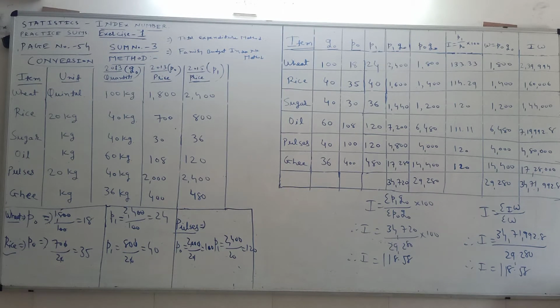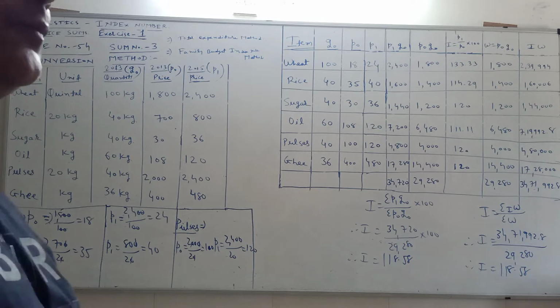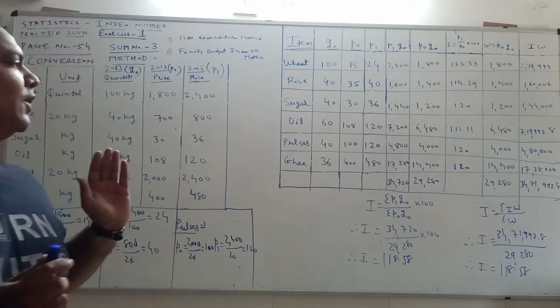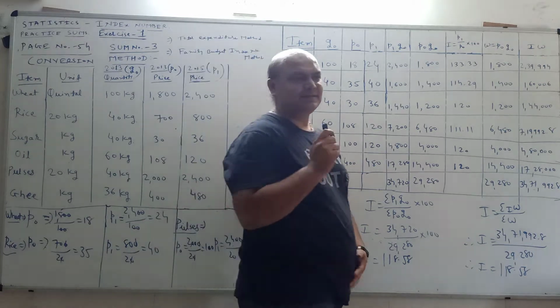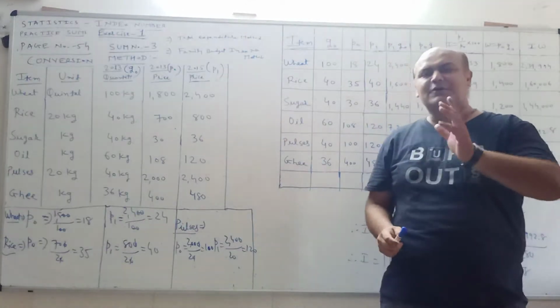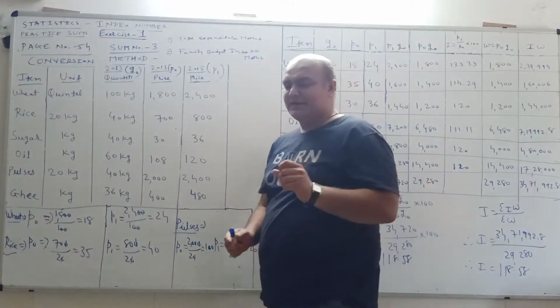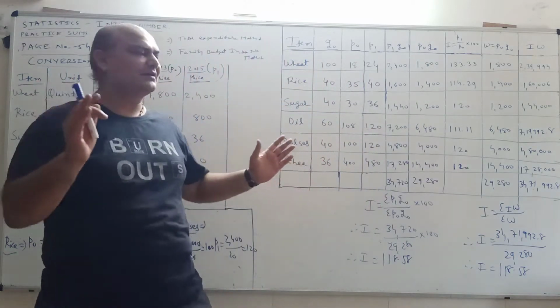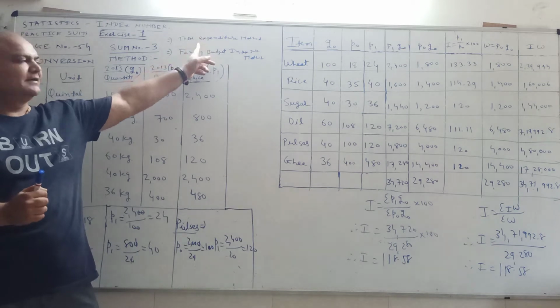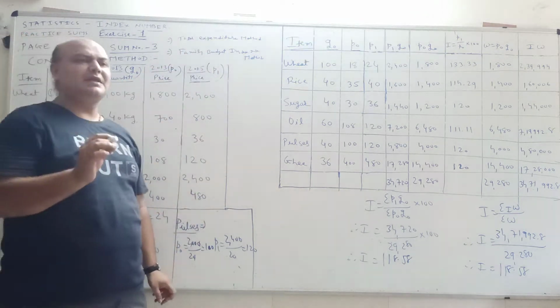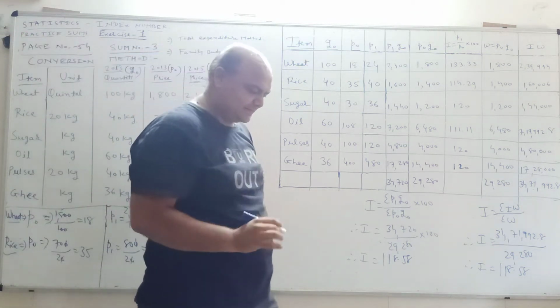Hello students, in the chapter of index numbers, today we take one practical sum of a combo pack. Combo pack? Yes. The conversion point is there with two methods combined, that is the total expenditure method as well as the family budget index number method.